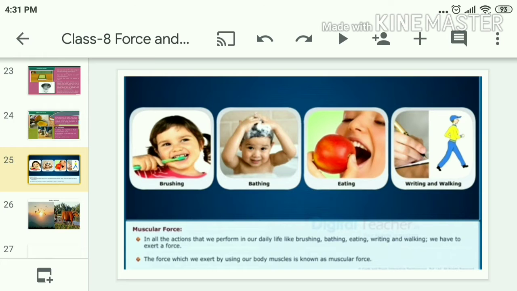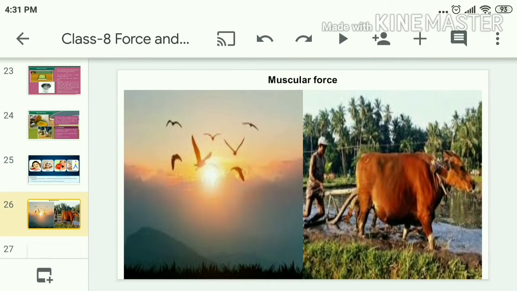So how is this force exerted, and where is it coming from? Because of our muscles. So the force which we exert by using our body muscles is known as muscular force. Are we only exerting the muscular force? No. If you observe birds flying, can they fly without using their muscles? No. Even birds utilize their muscles to fly. That means they are also exerting the muscular force.